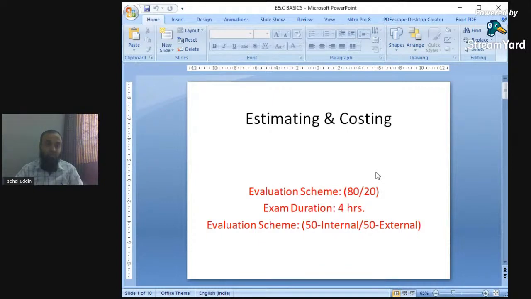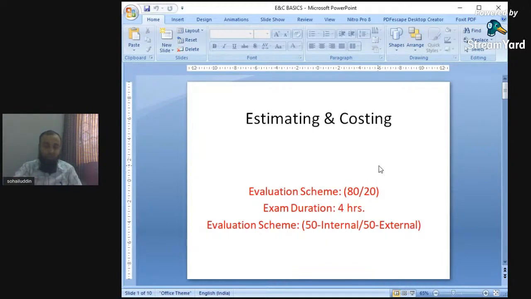Overall there are 150 marks for estimating and costing: 80 marks for university exams, 20 marks for internal assessments, 20 marks for internal practicals, and 50 marks for external university practicals. So this subject is most important, related with the university and also with the field. Estimating and costing plays an important role, and from today onwards we will have this subject.